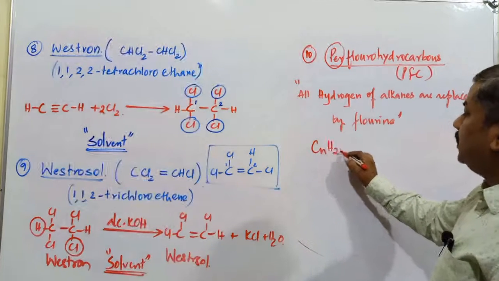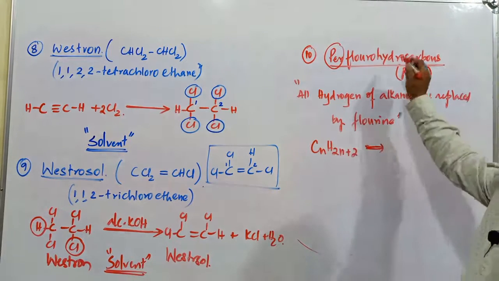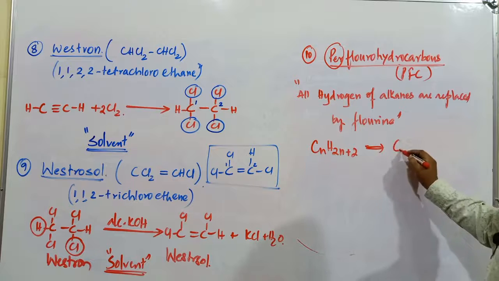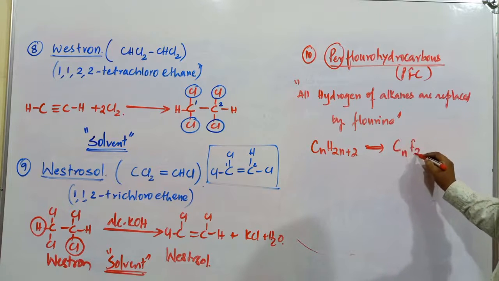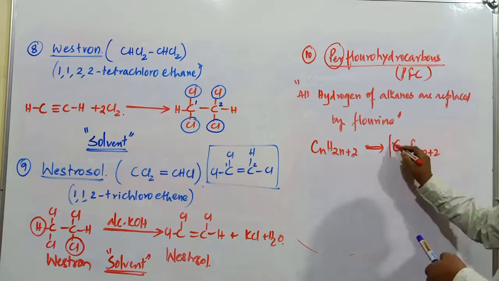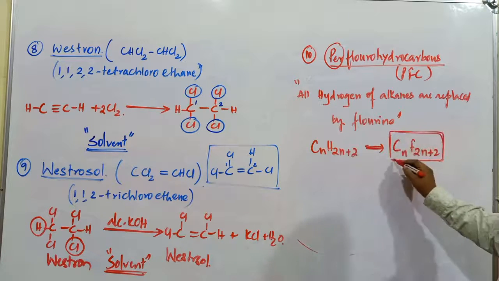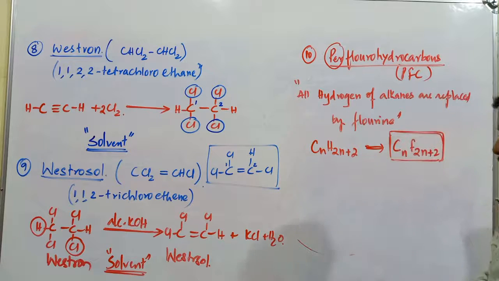Alkanes are represented by the general formula CnH2n+2. What should be the general formula for perfluorohydrocarbon? It is CnF2n+2, because hydrogen is replaced by fluorine. This general formula is applicable for perfluorohydrocarbons.